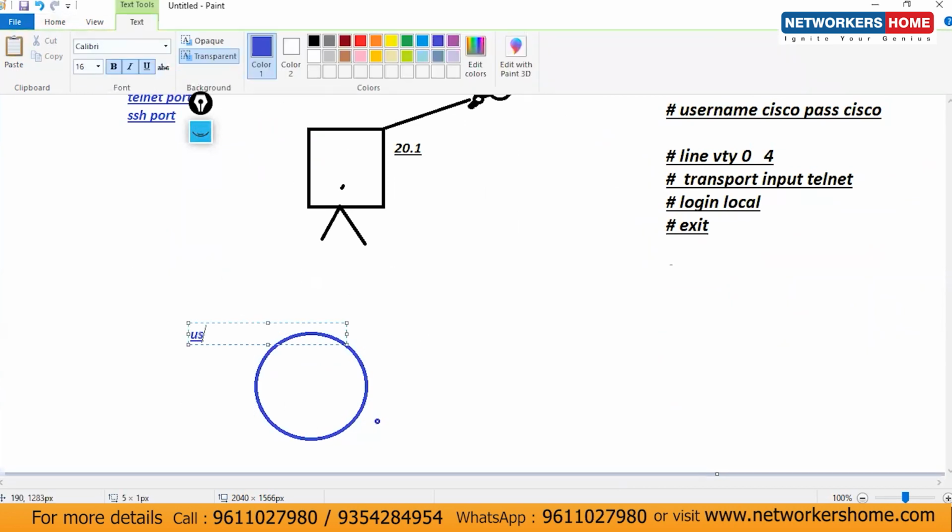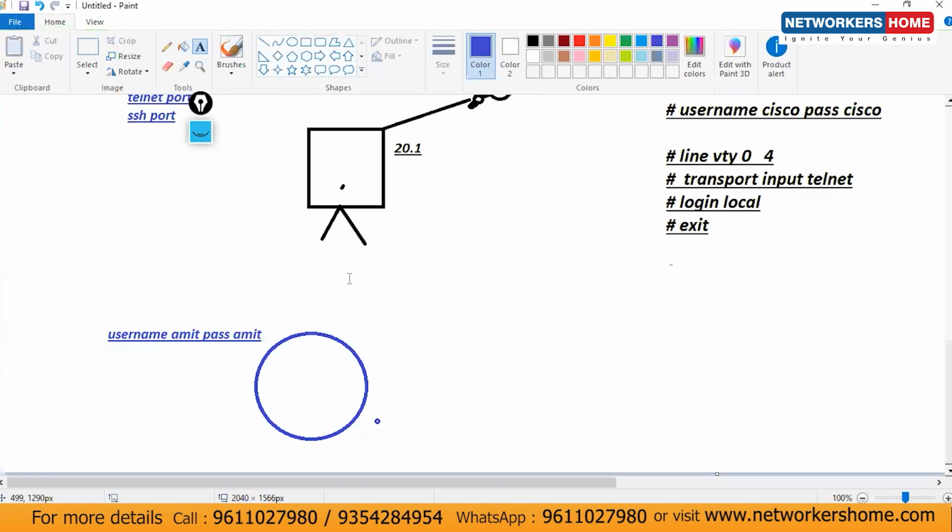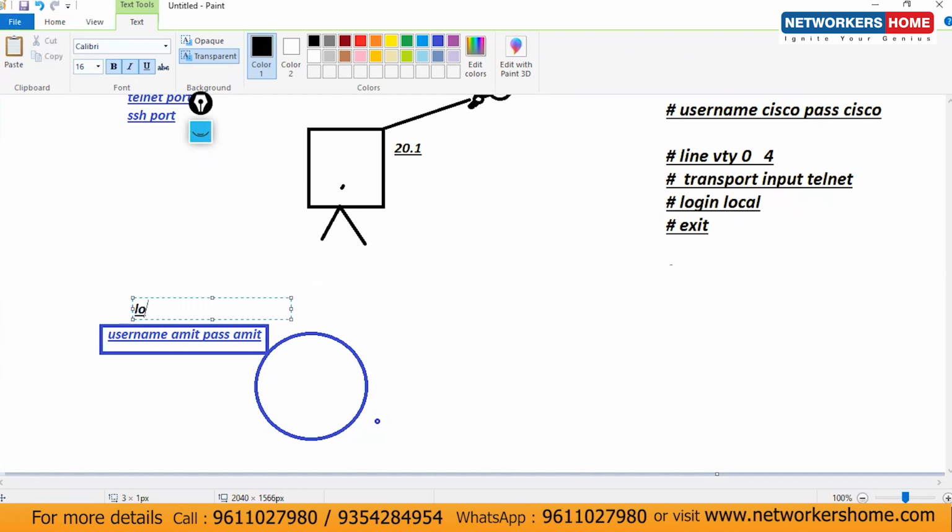Let me configure the username Amit and password. I have configured this on the router itself, so this username and password is present in the local database of the router. This is known as the local database of the router.